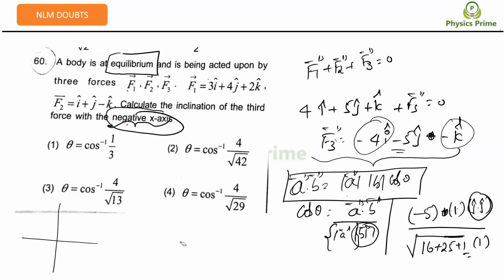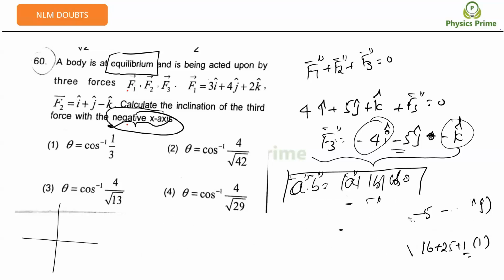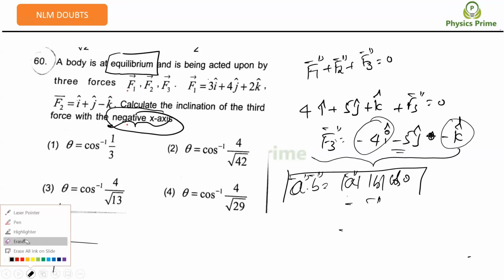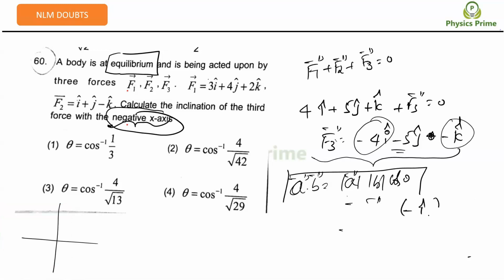Do it with the x-axis here. Shall we directly do the negative x-axis? Negative x-axis means what? Minus i cap, right? Shall we directly do it with minus i cap? Yes, sir. Otherwise, generally I will do with i cap, then I'll try to find that angle as 90 minus whatever, or 90 plus whatever it may be. Now I'm directly doing it with minus i cap.